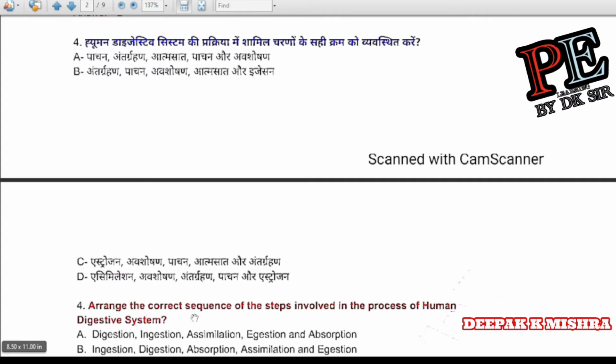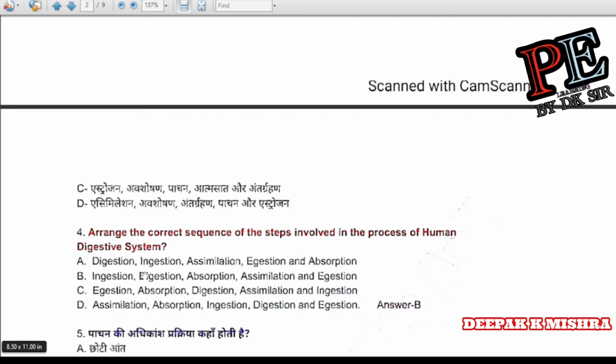Question number 4. Arrange the correct sequence of the steps involved in the process of the human digestive system. Digestion, ingestion, assimilation, egestion and absorption. Ingestion, digestion, absorption, assimilation and egestion. Egestion, absorption, digestion, assimilation and egestion. Assimilation, absorption, egestion and digestion and egestion. Correct answer is B. Ingestion, digestion, absorption, assimilation and egestion.